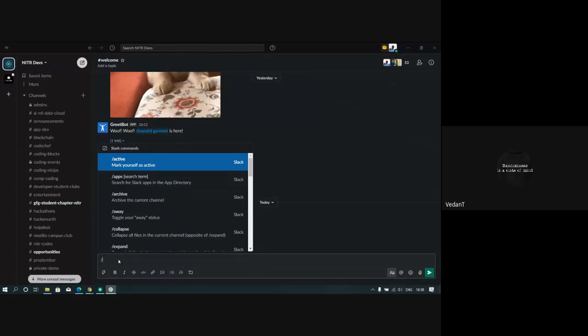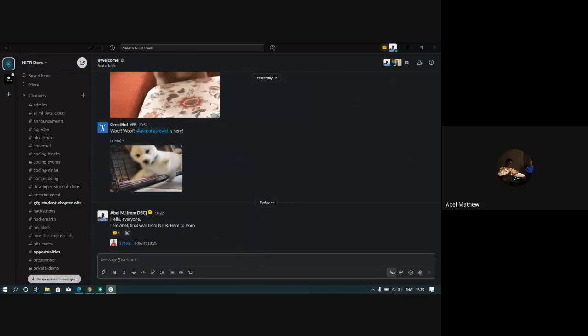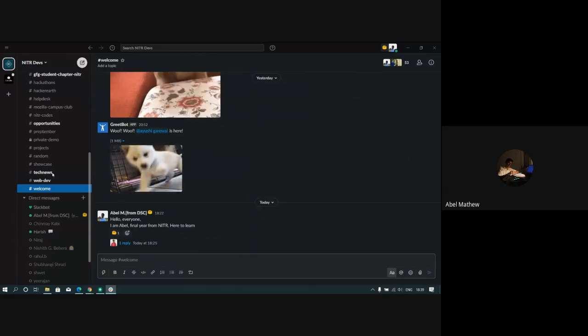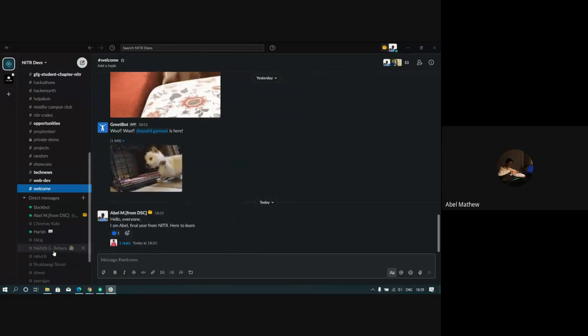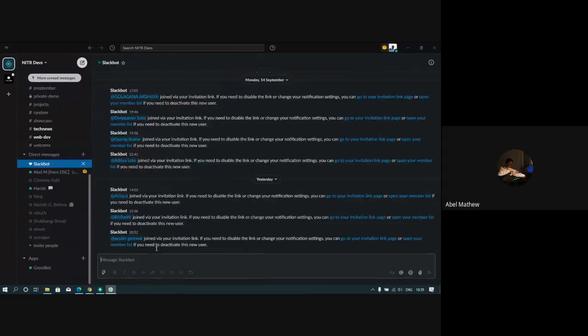Like this one only. Okay. Commands. So this slash commands is something. These are known as slash commands in Slack. Let us try to use the slash commands with the Slack bot.